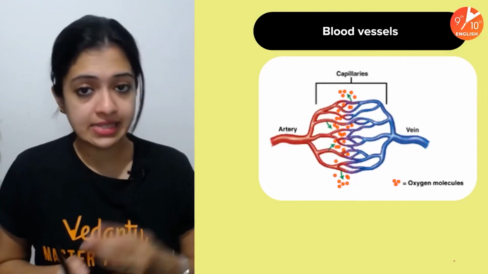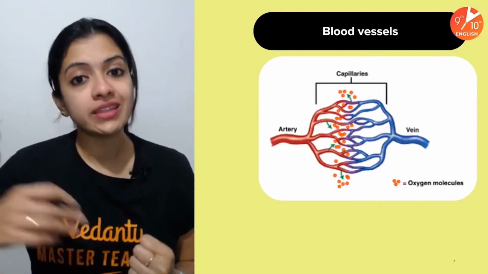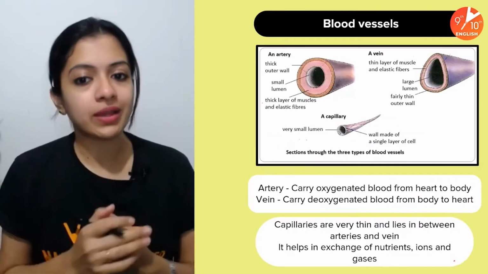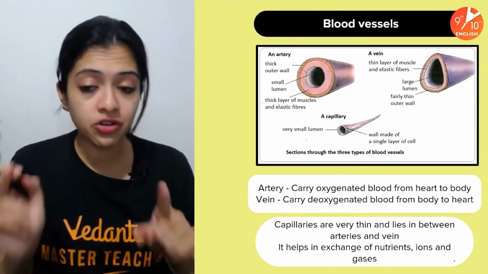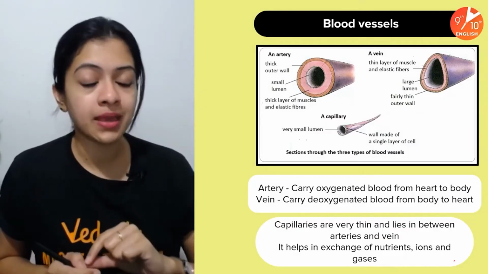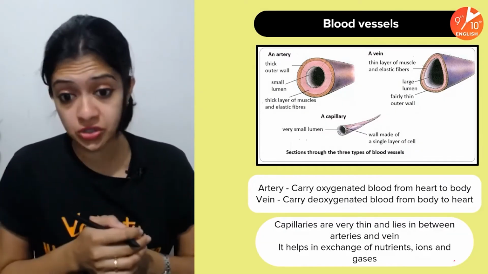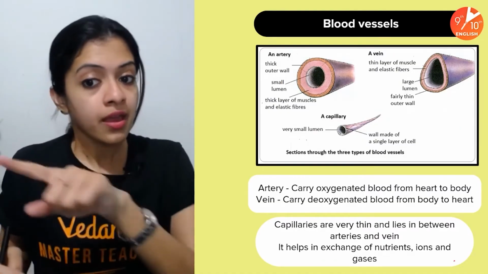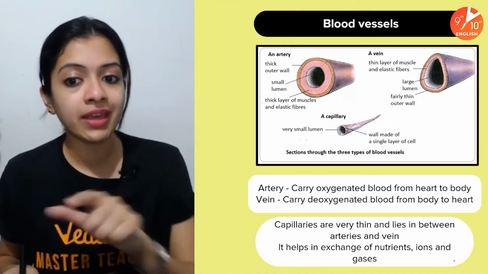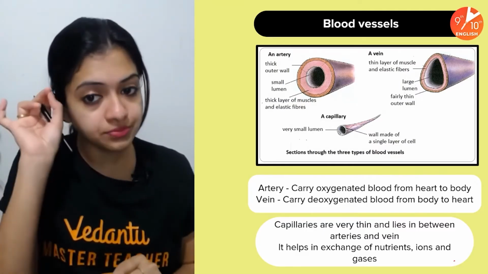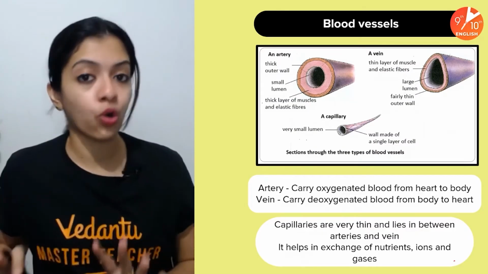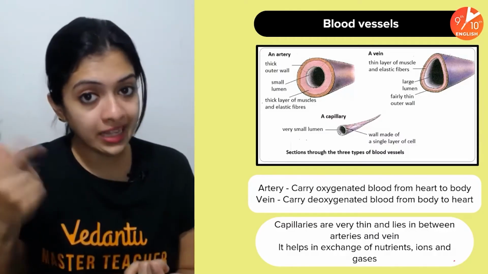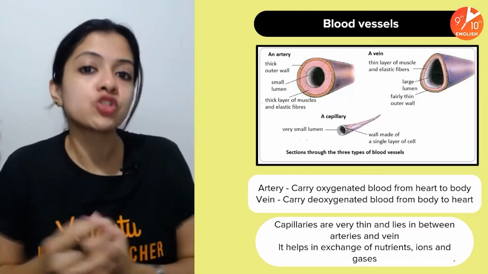Talking about the blood vessels, there are 3 major kinds of them, which are the arteries, veins, and the capillaries. Okay, so let's have a look at them just for you to know on a comparative basis, children. In section B, in the diagram-based question section, I've seen several past year's papers asking questions based on this particular diagram, artery, vein, and capillary. You wouldn't be given the information of what is what. Only the images might be given to you, and you might be expected to answer questions based on these images.